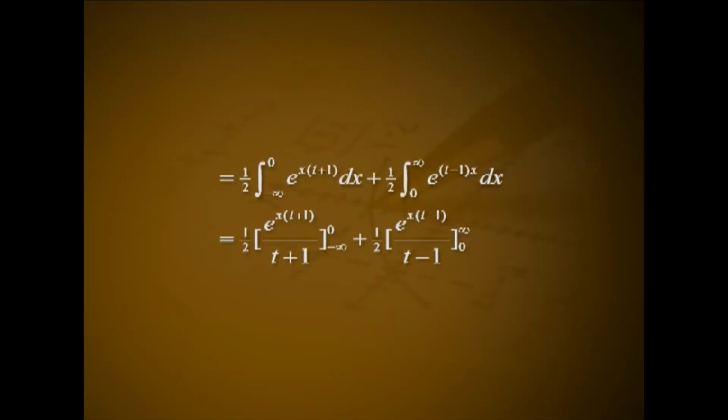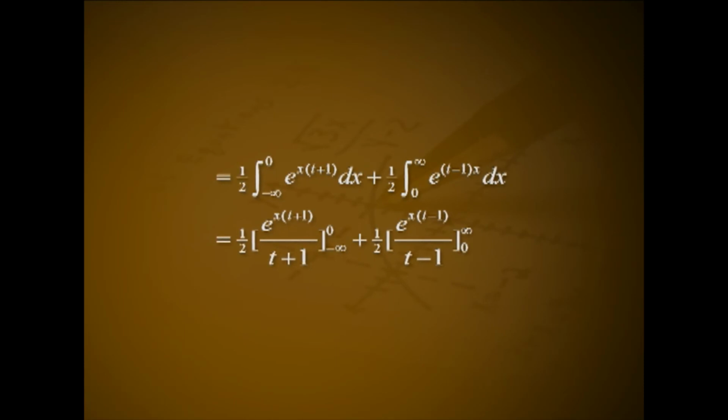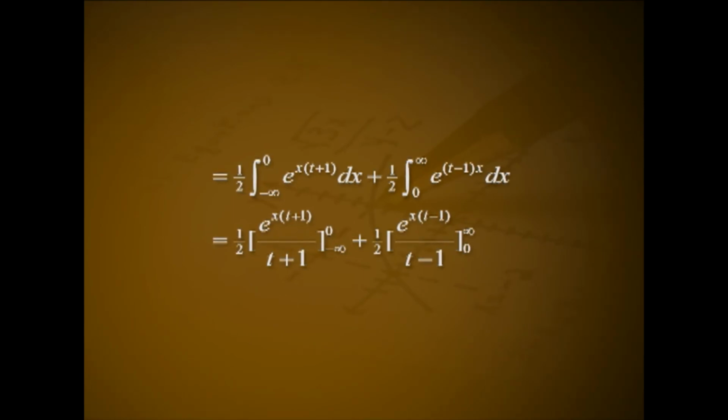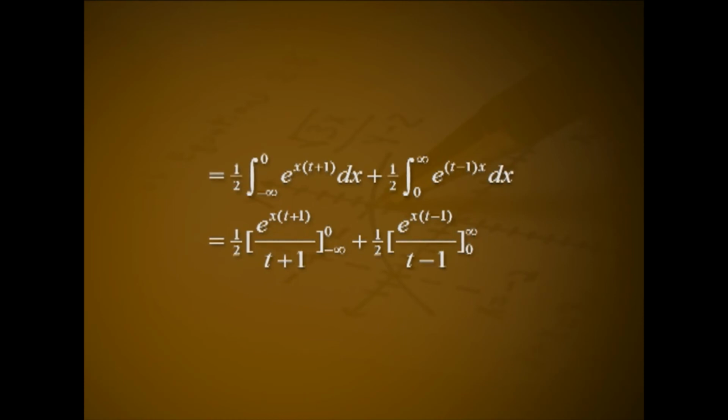When x is negative, |x| equal to −x, and when x is positive, |x| equal to x. That is equal to 1 by 2 into the integral from −∞ to 0 of e^(x(t+1)) dx plus 1 by 2 into the integral from 0 to ∞ of e^((t−1)x) dx. That is equal to 1 by 2 into e^(x(t+1)) divided by (t+1) in the limit from −∞ to 0 plus 1 by 2 into e^(x(t−1)) divided by (t−1) in the limit from 0 to +∞.